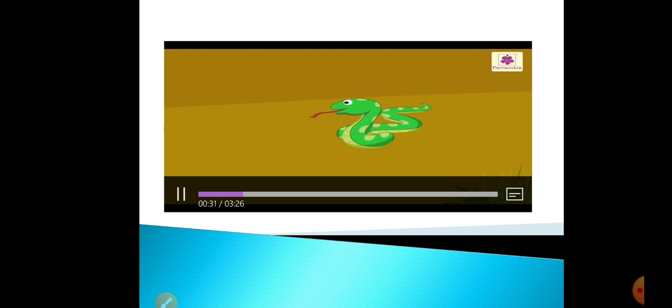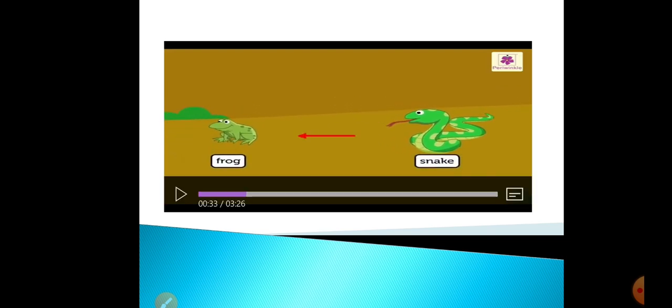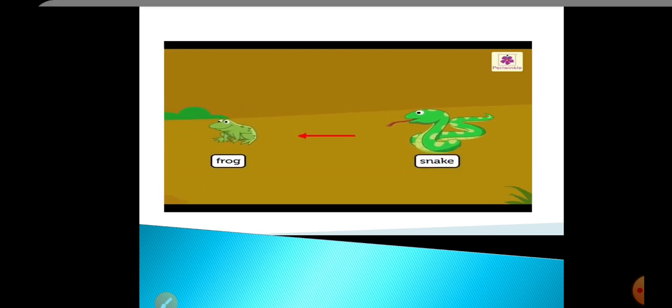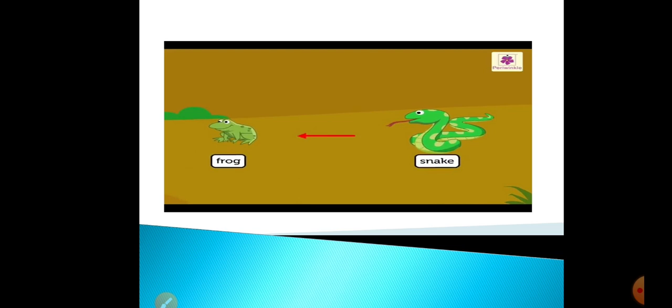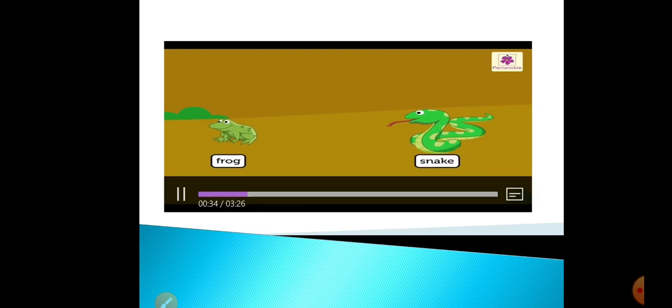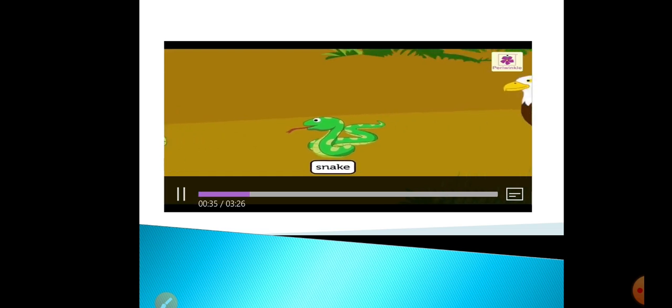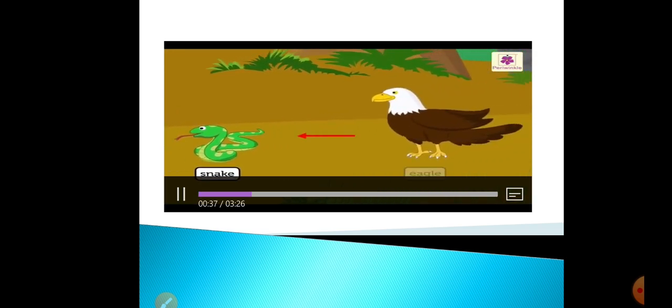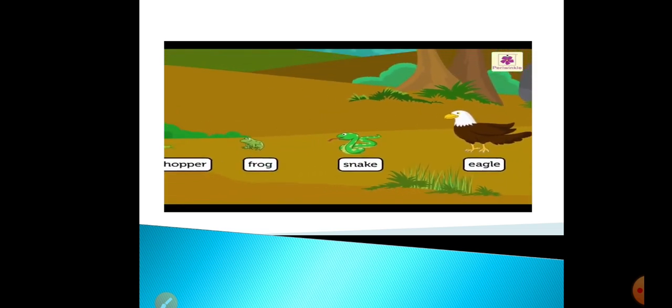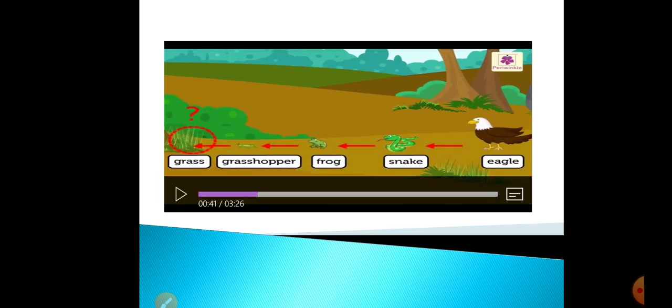Next, you can see now the snake is going to eat the frog. So for the snake, the food is the frog. So you can see how one animal is dependent on another for their food energy. And then the eagle is going to eat the snake. So this is the food chain.